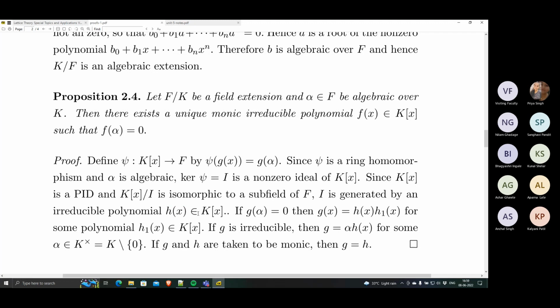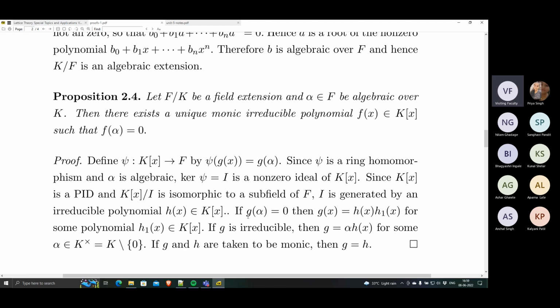Now there are two polynomials that we are considering. We are fixing a g(x) which shows that alpha is algebraic. It's a monic polynomial over k such that g(alpha) is equal to 0, due to which we said that the kernel is non-zero. That is the polynomial g. And now there is another polynomial h, which is known to be irreducible, which is the generator of the kernel.